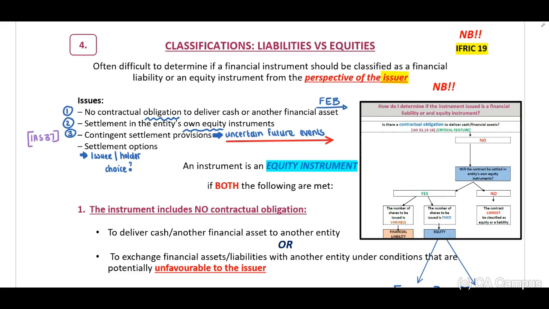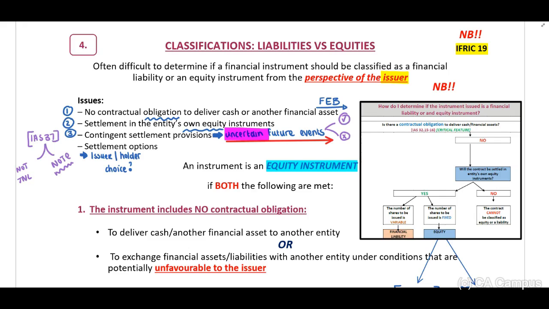Now, what does it mean not to recognize? We do not include a journal. Why not? This is uncertain future events. Therefore, these are events that can happen or cannot happen. It's uncertain. But we have to disclose this in a note for the readers of the financial statements.